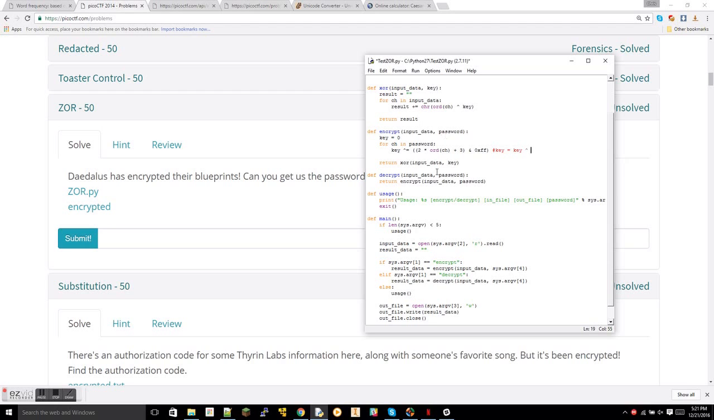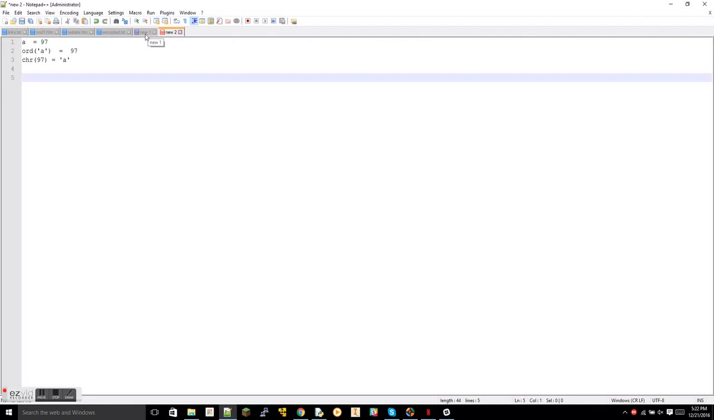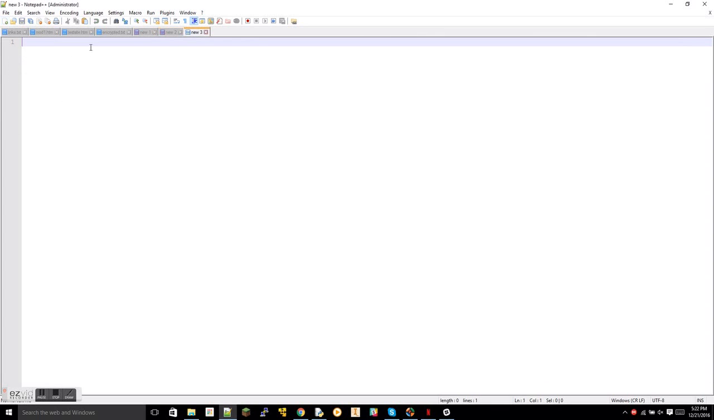ORD and CHR are basically, oh gosh, I should probably explain what Unicode and decimal is as well. Everything that we type in on the computer has a decimal or Unicode value, or hexadecimal for that matter. So, for an example, say I type the letter A, the character A. When I'm typing that in, it's basically going through a big process. But A is equal to 97 in decimal value.